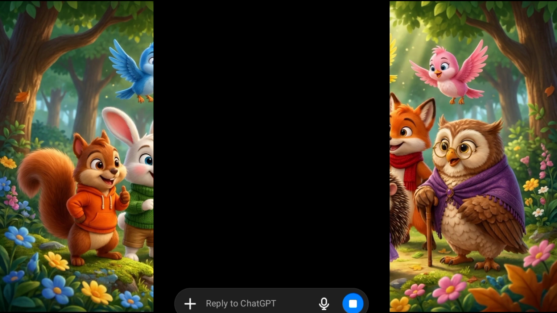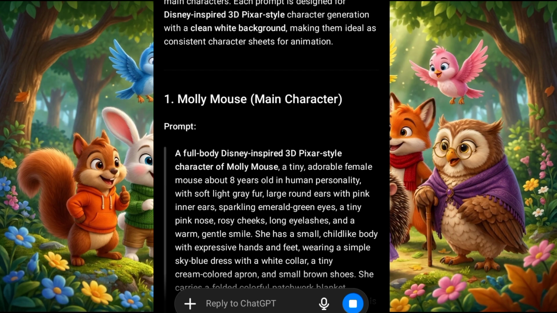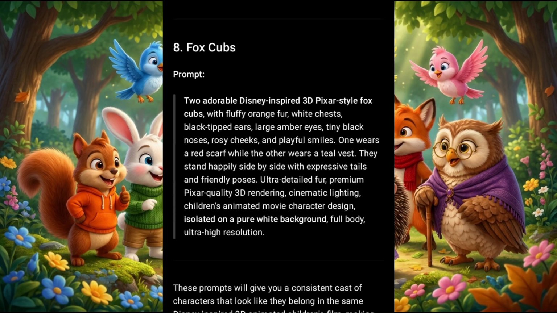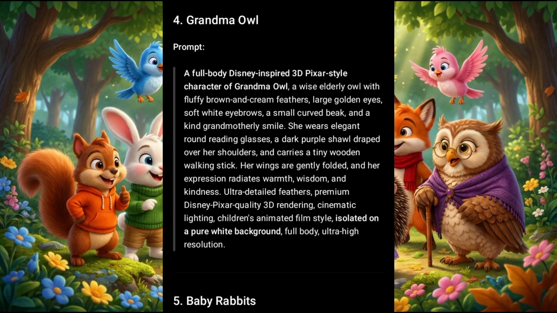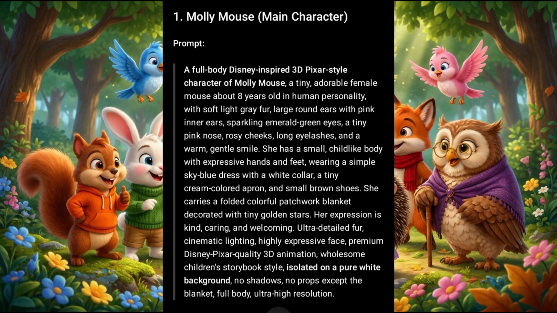So I'll click on it and allow it to give me the image prompts. As you can see, we have gotten our image prompts. The next step is to generate our images, and for the purpose of this tutorial, I am going to generate these images using ChatGPT. Feel free to use Google Gemini or even Flow AI. They are very good when it comes to image generation.